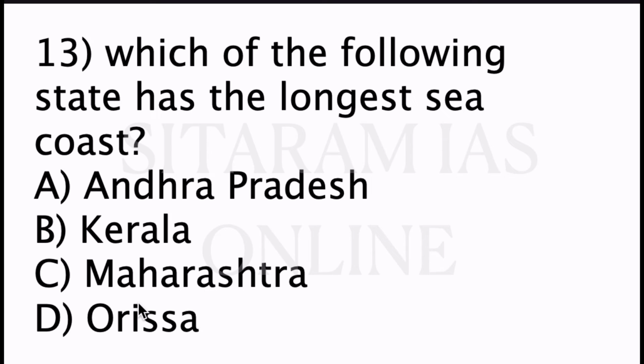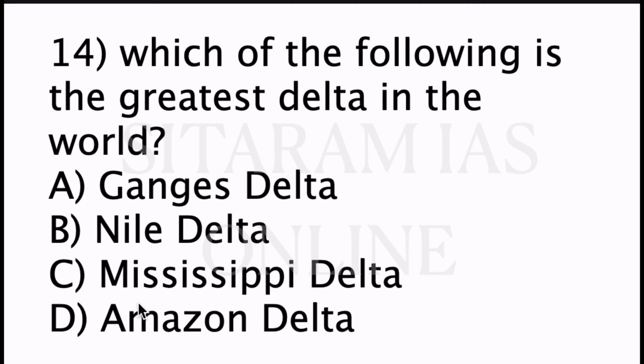So now coming to the 13th question, which of the following has the longest sea coast? Option A, Andhra Pradesh, B, Kerala, C, Maharashtra, D, Odisha. The correct answer is option A, Andhra Pradesh. 14th question, which of the following is the greatest delta in the world? Option A, Ganges Delta, B, Nile Delta, C, Mississippi Delta, D, Amazon Delta. The correct answer is option A, Ganges Delta.